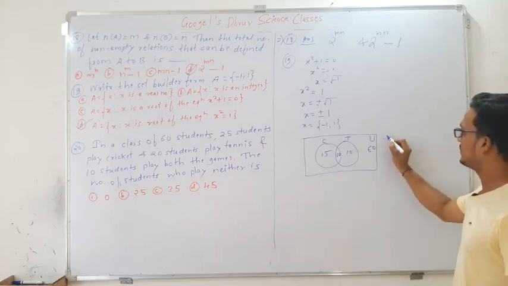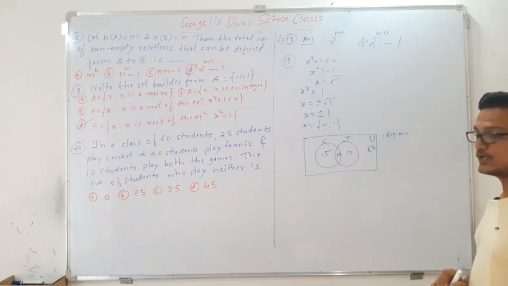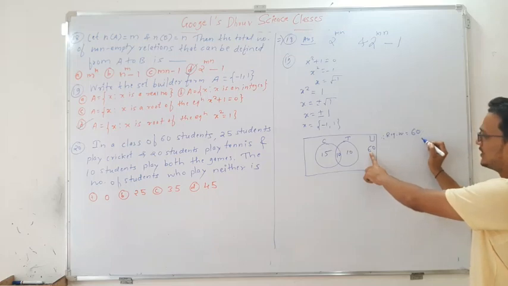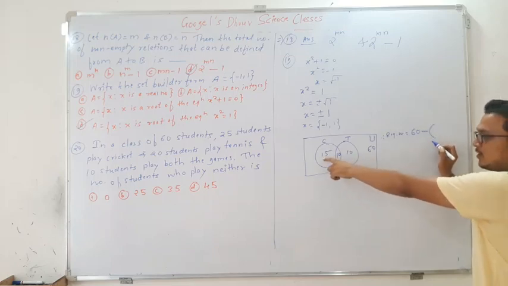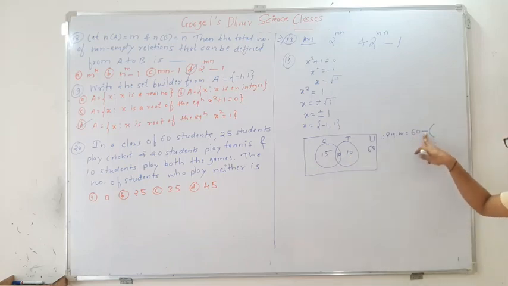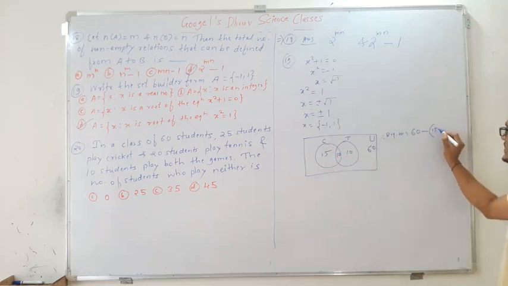So how to take the required number now? In this universal set, subtract all these remaining elements. Means universal set minus all these numbers we have to add, that is 15 plus 10 plus 10.